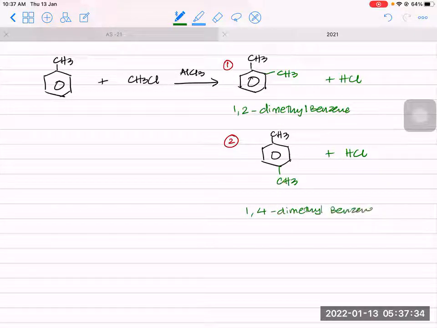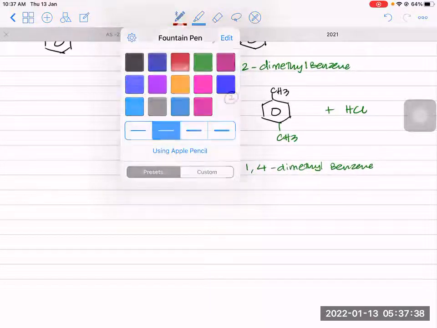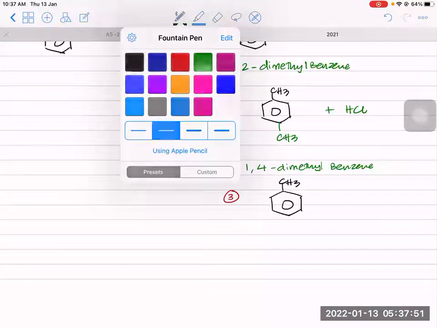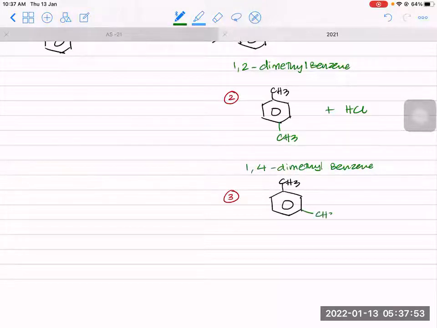You can also get a third possibility here, which is why I told you it's an exception: 1,3-dimethylbenzene.